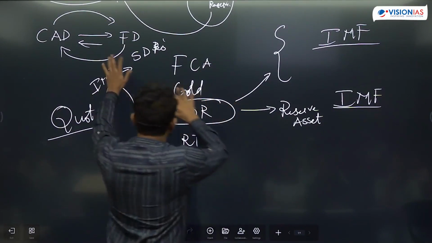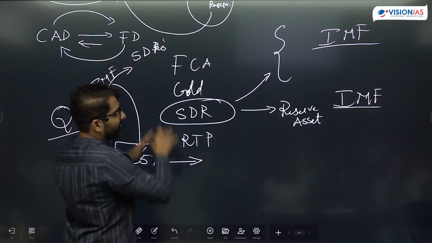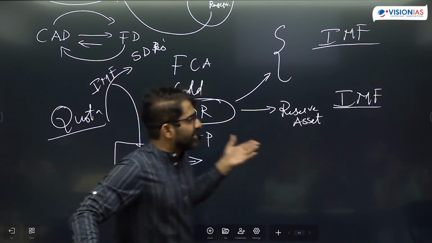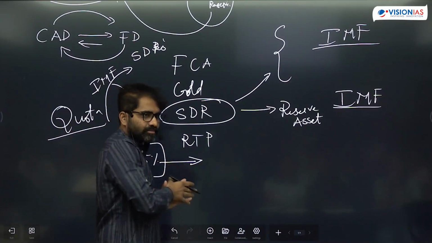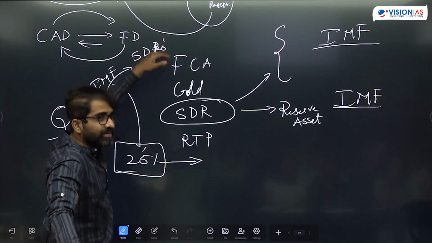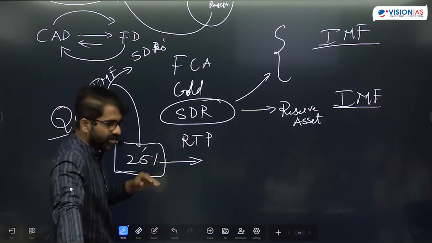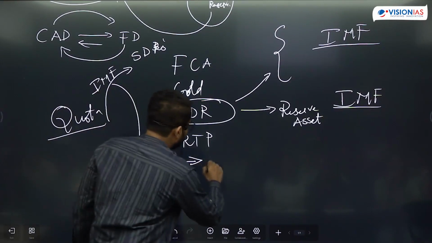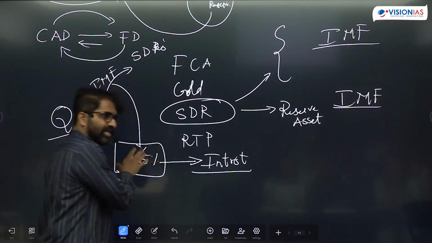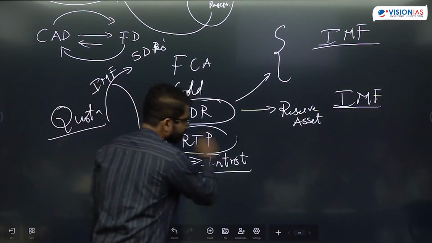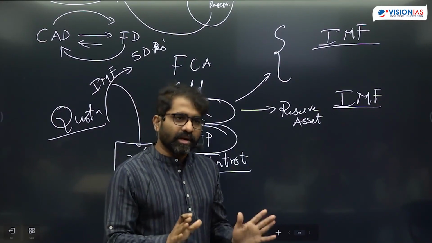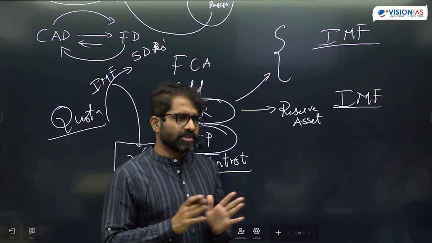And out of the total quota which I'm pushing in IMF, 25% is maintained in foreign currency expressed in SDRs, and 75% is maintained in the local currency, our currency. This 25% which I'm maintaining in IMF can be withdrawn by India or any country whenever there is a need without paying any interest. There is nothing like a condition or interest to be paid to use this 25%. And that is nothing but my RTP position. Is that okay? Yes.